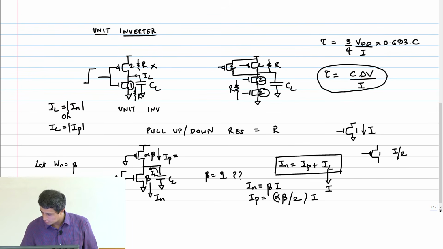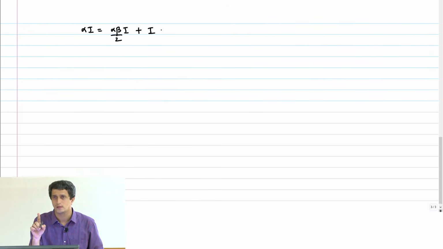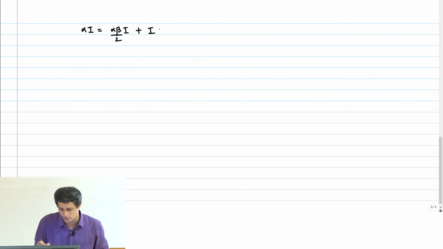Now I want to substitute this in my equation. I'll say beta I equals alpha beta I by 2 plus IL, and IL has to be equal to I, because that's my unit pseudo NMOS inverter.